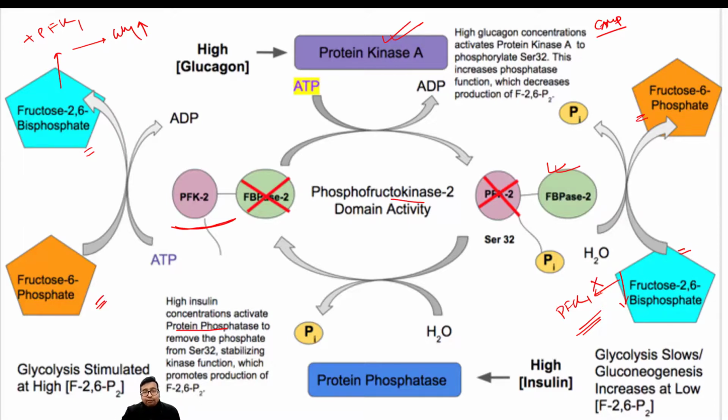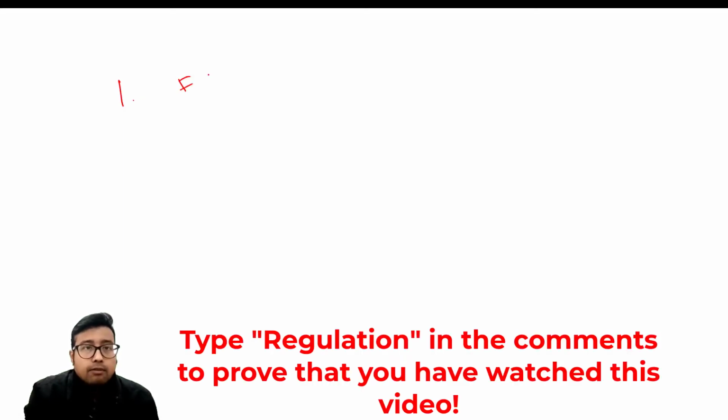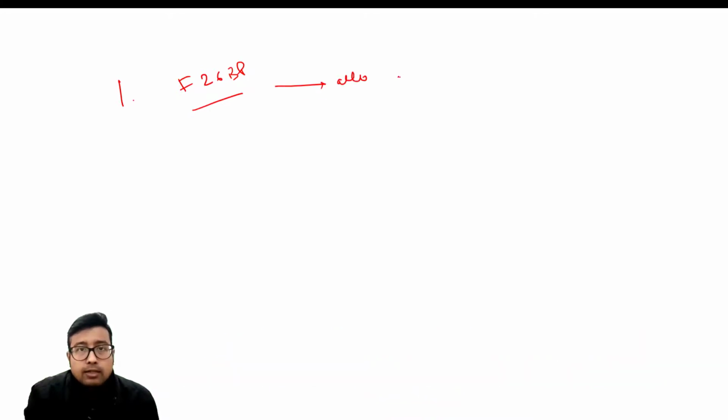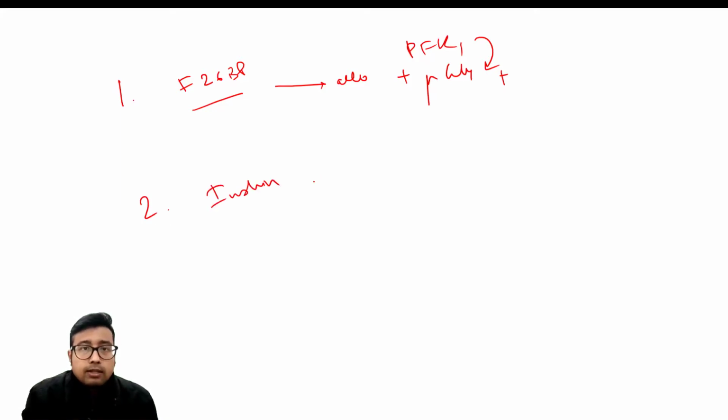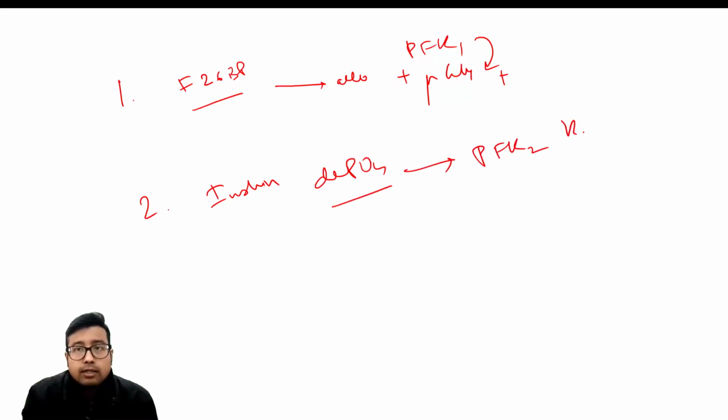So if we need to summarize, what are the things that we need to remember? Absolutely remember. Number one, the principle, that is fructose 2,6-bisphosphate allosterically activates PFK1 that stimulates glycolysis. Fine. Number two, insulin acts via dephosphorylation and it activates PFK2 kinase.